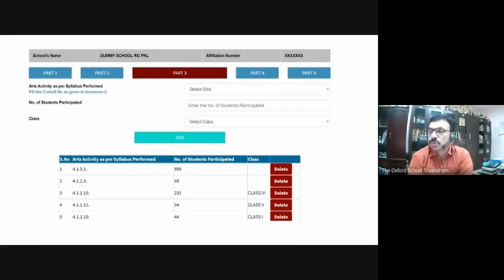Well, so this is how the third page is. We have to choose the activity serial and how many students have participated in that particular class. In a class, for example, grade 1 or 2 or 3, any class you take and you have done some sort of activity, you have to map it with the serial numbers and enter that particular serial number along with the number of students who have done that particular activity. So it goes like that. Hope it is clear. The third part is clear, and we are going to the fourth part.